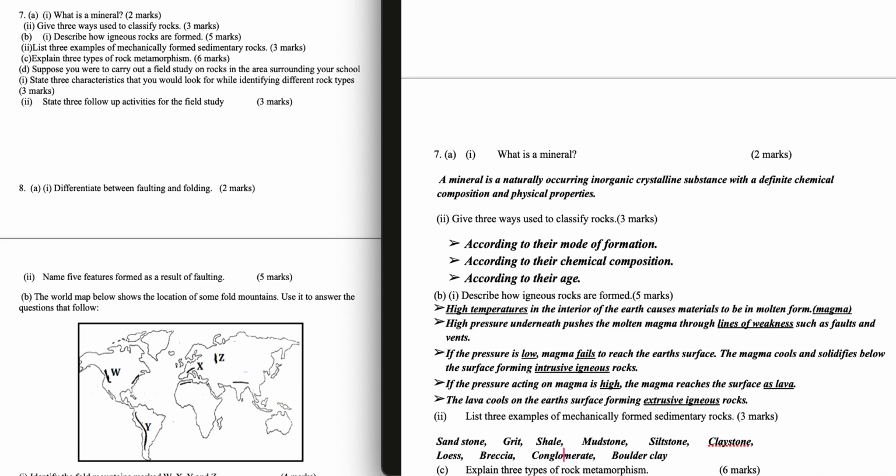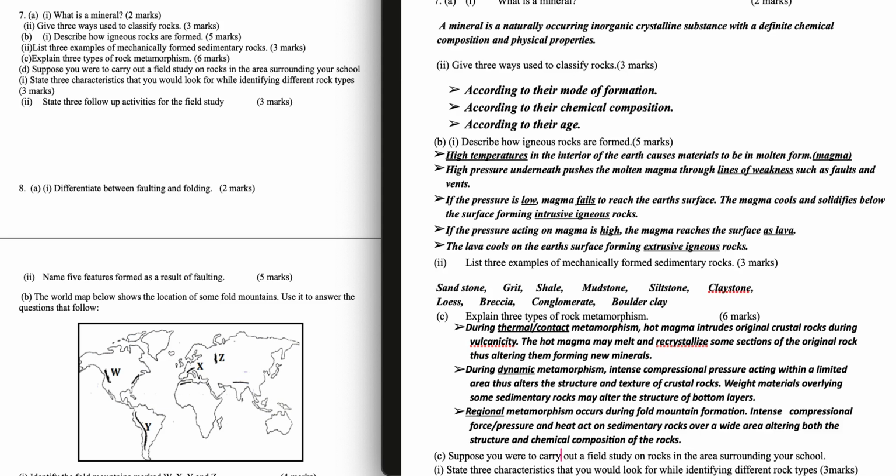Question 7b2. List 3 examples of mechanically formed sedimentary rocks: sandstone, grit, shale, mudstone, siltstone, claystone, loess, breccia, conglomerate, boulder clay. Question 7c. Explain 3 types of rock metamorphism.